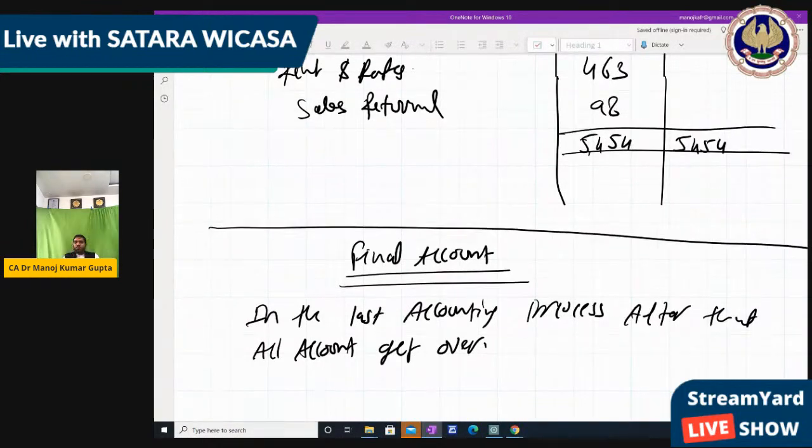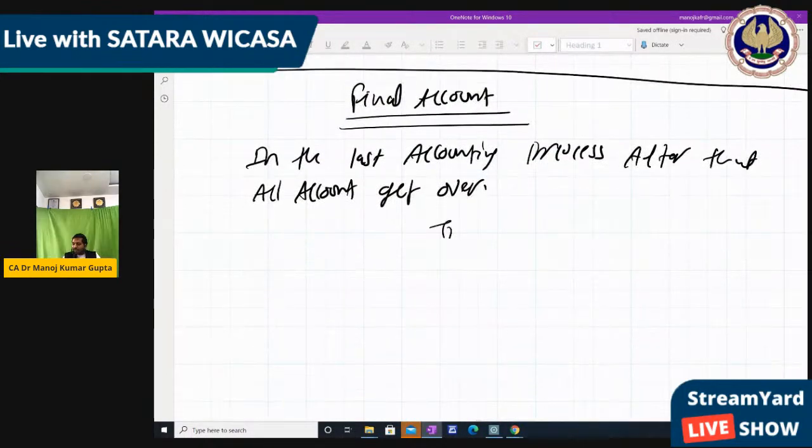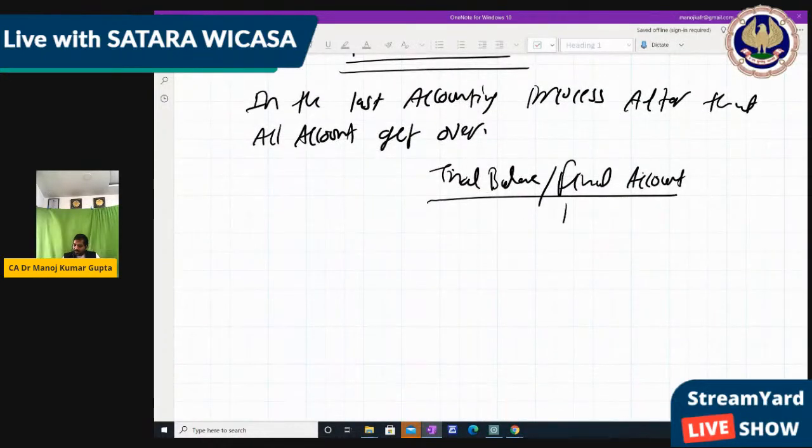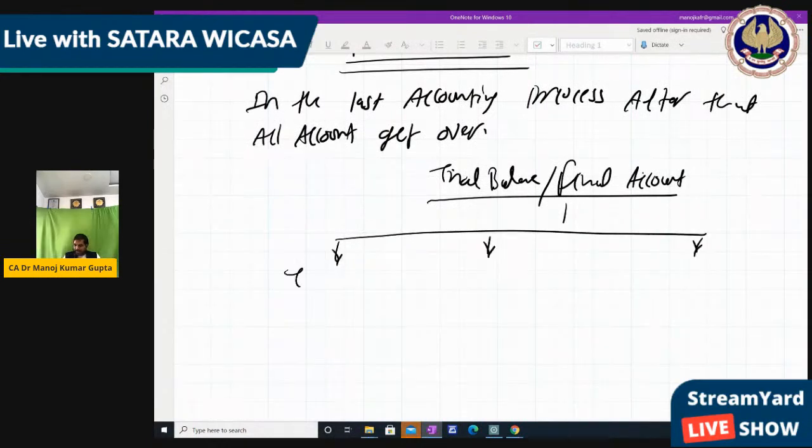So what we have to do is divide that trial balance, that I'm now calling final account, into three parts: trading account, P&L account, and balance sheet.